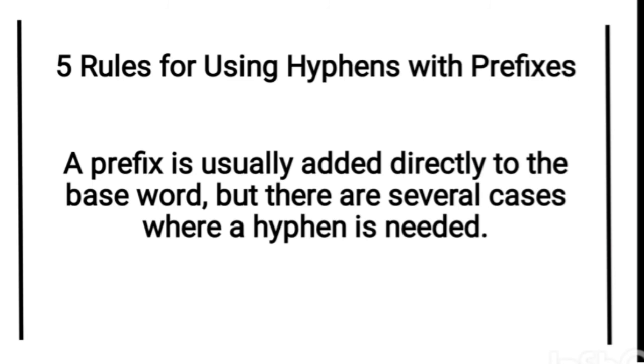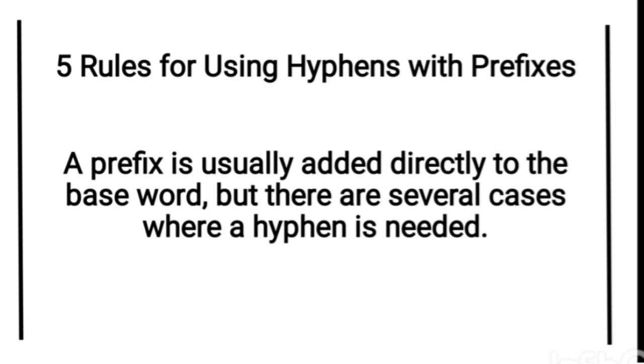The next, we can focus on the hyphen. Five rules for using hyphens with prefixes. A prefix is usually added directly to the base word, but there are several cases where a hyphen is needed.